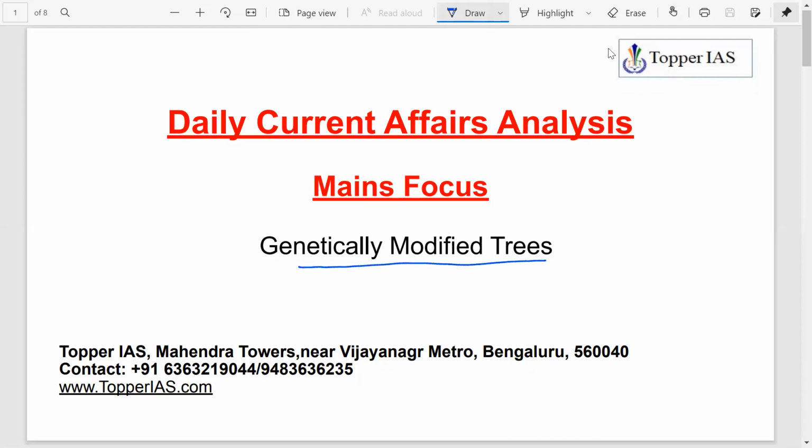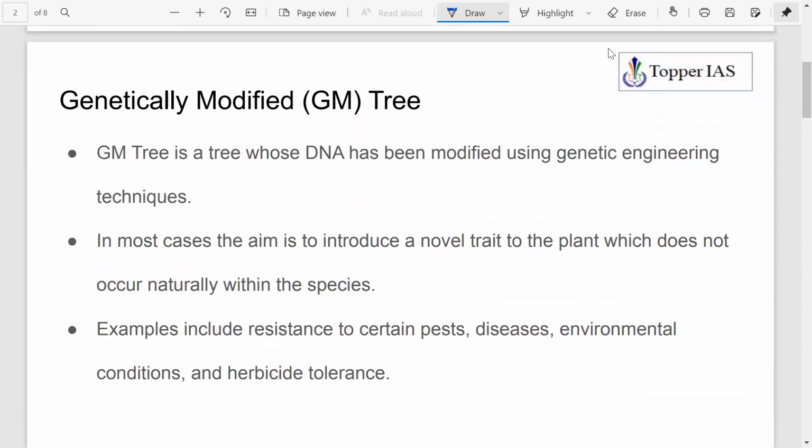And as I told, why did we pick up this issue? Because a genetically modified rubber sapling was planted in Assam. This was the first genetically modified rubber sapling in the world to be planted. So that's why we have picked up this issue. Let's see a few of the things.